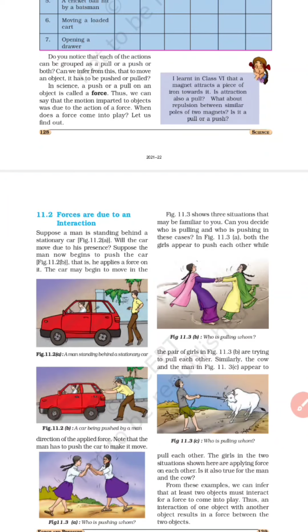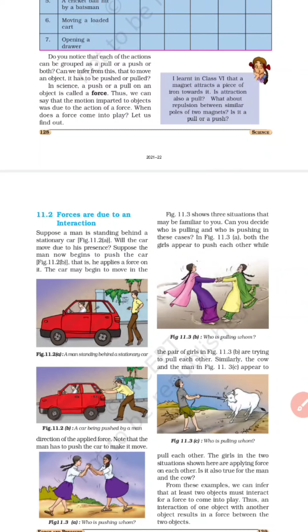Both the girls appear to push each other while the pair of girls are trying to pull each other. देखो हम ये करते होंगे ना, girls always do this. So what is happening there, you are trying to push or pull, right? Similarly the cow and the man, who is pulling whom? Both are pulling, that's why it's stationary, वो एक जगह रुक गया. If the force is in the same direction, it can't be moved, right?